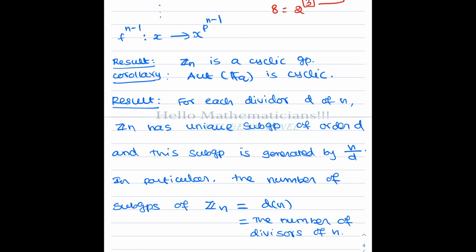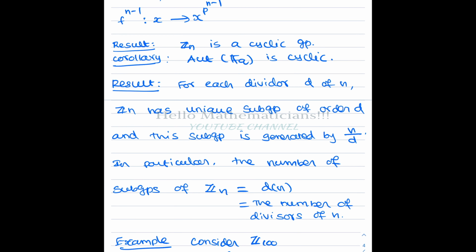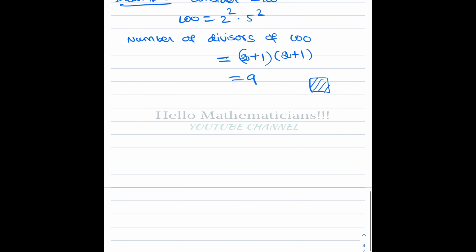Now we come to the subgroups of Z10. Z10 is a very nice group. It has some nice properties. For each divisor D of n, Zn has a unique subgroup of order D, and this subgroup is generated by n by D. So what we are saying is that the number of subgroups of Zn is equal to the number of divisors of n. We'll do one example first.